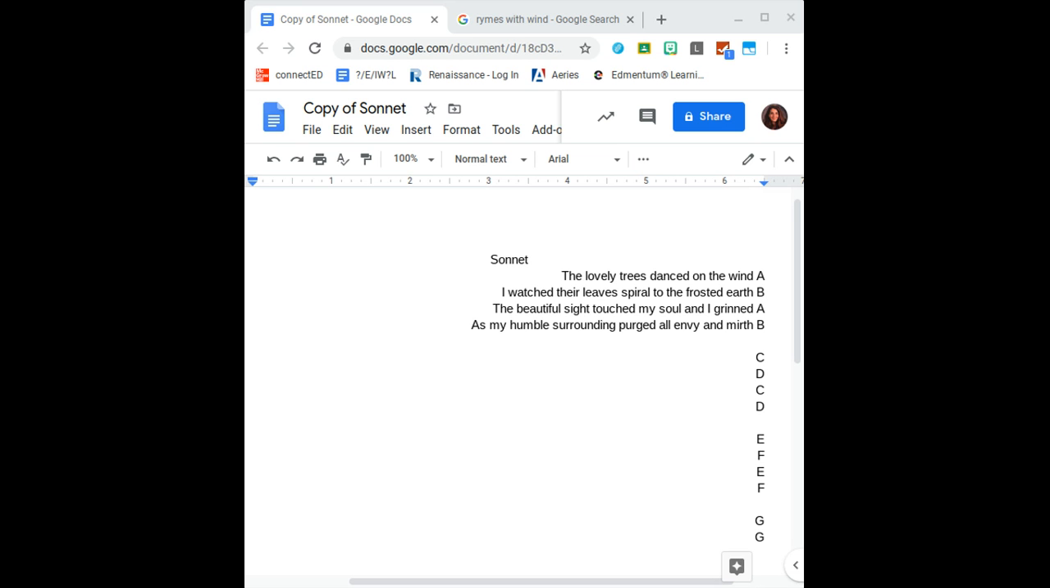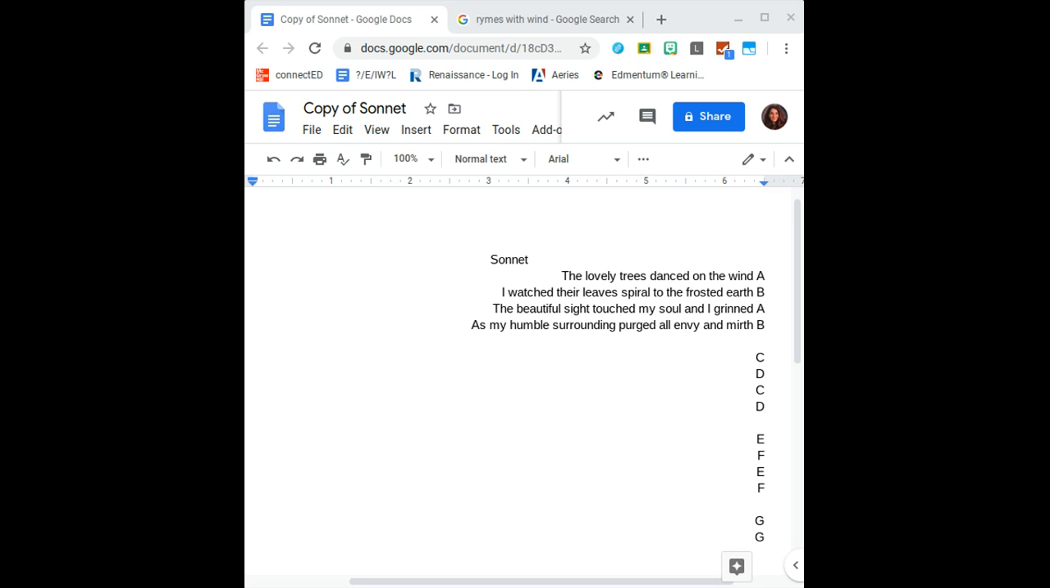Also, you have to include 3 different types of figurative language. If you noticed, I included personification. The lovely trees danced on the wind. So that was one form of figurative language. I would need to write more. I need to do 3 different types of figurative language. Your choices are simile, metaphor, personification, onomatopoeia, idiom, and alliteration. You don't have to do all 6, you have to choose 3.